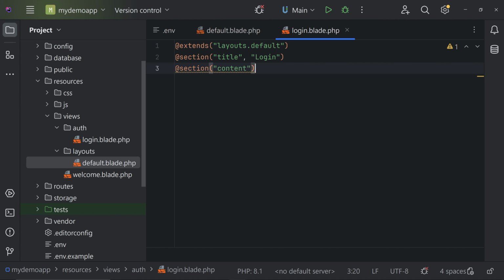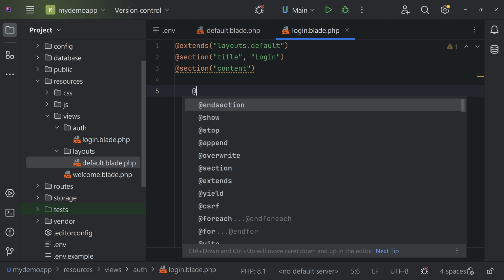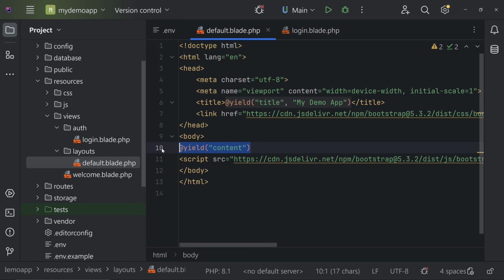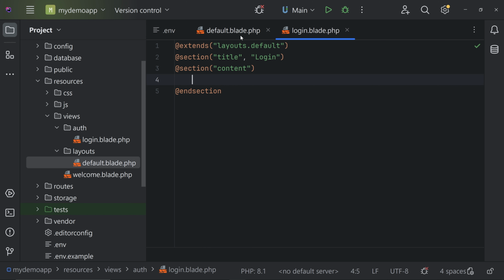So for that we can hit enter here and come here at end section. Okay. And inside this you can add all the content. So here inside this section we'll be adding everything and all those content will be shown here. Okay. So hope you understand that. So let's add a form here, login form.